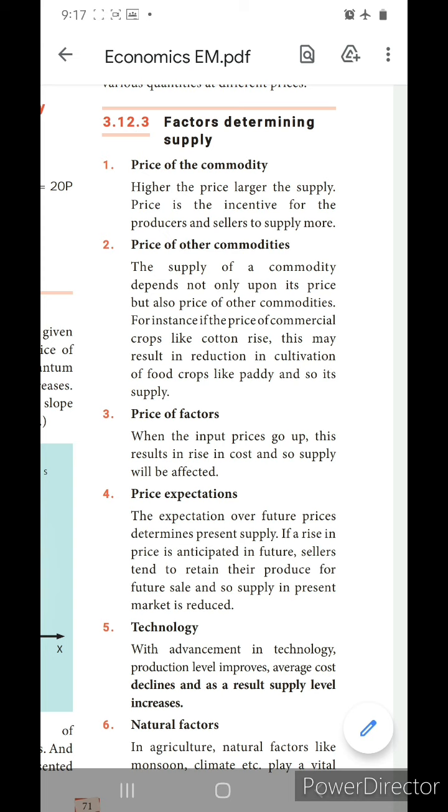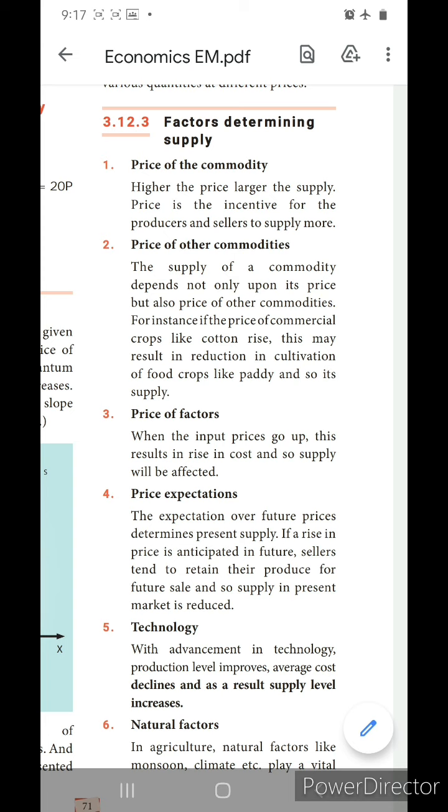Price expectations. The expectations over future prices determine the present supply. We may expect that in future the price of that commodity may increase. When we are thinking like that, that in the future the price of the product will increase, if you are keeping that in your mind, definitely it will affect the supply.